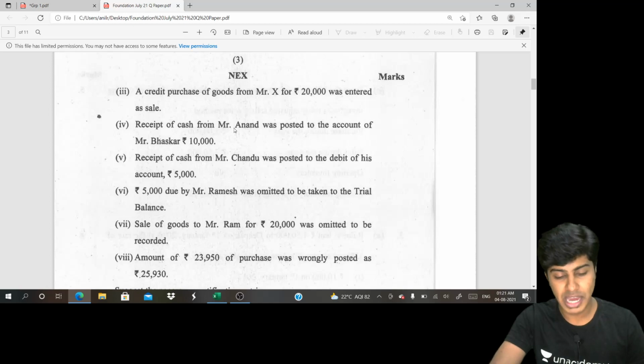A receipt of cash from Mr. Anand was posted to the account of Mr. Bhaskar. Mr. Anand gave money. By mistake, you wrote it to Bhaskar. What will you do now? Bhaskar account was wrongly credited. Had he received wrong credit? Debit Bhaskar and give the right credit to Anand. Bhaskar to Anand is the entry.